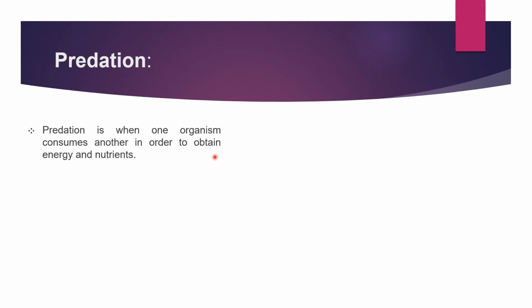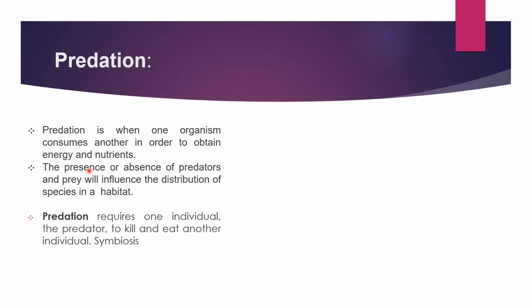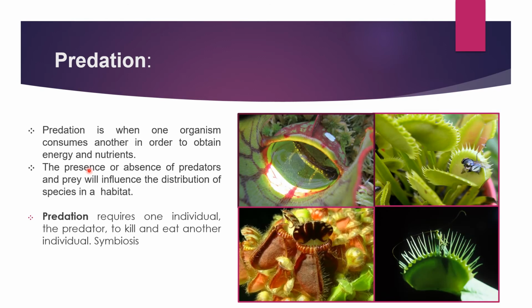Predation is when one organism consumes another in order to obtain energy and nutrients. The presence or absence of predators and prey will influence the distribution of species in a habitat. Predation requires one individual, the predator, to kill and eat another individual. These are examples of carnivorous plants, which are predators.